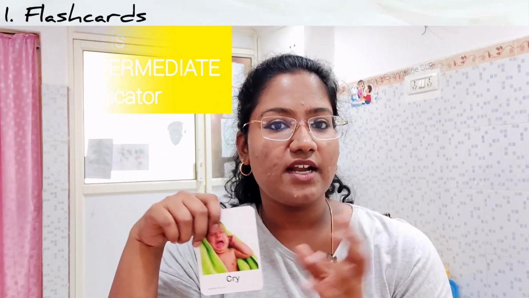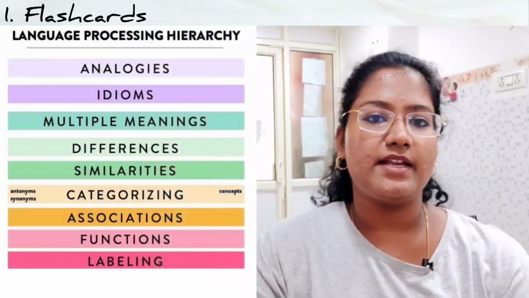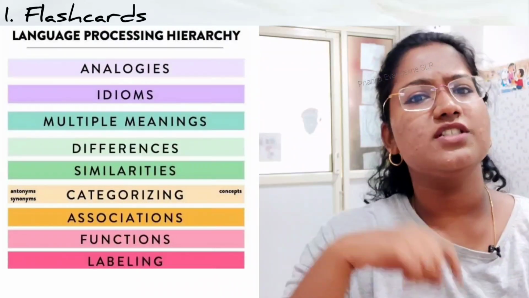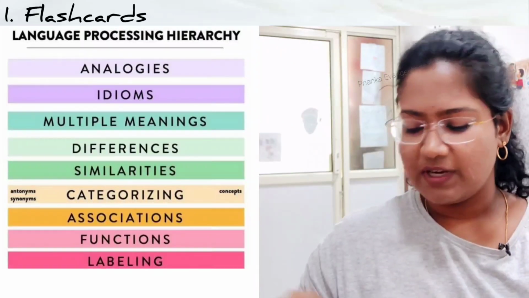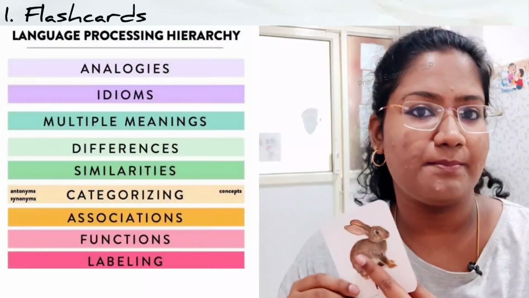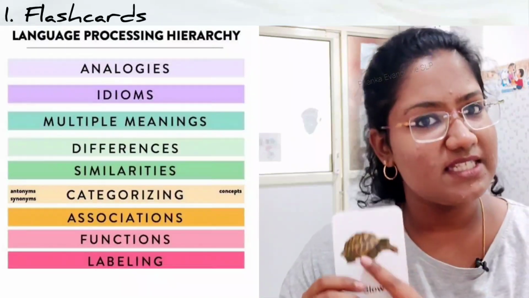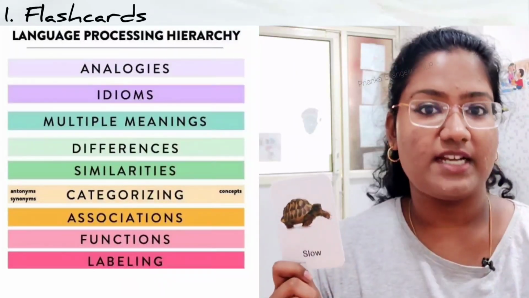So I've shared this picture. I'll share a picture with all my parents. There is labeling, which is the first language concept that children know. For example, when they see this, they just say bunny or rabbit. And when they see this, they say turtle. That's good. That is language.